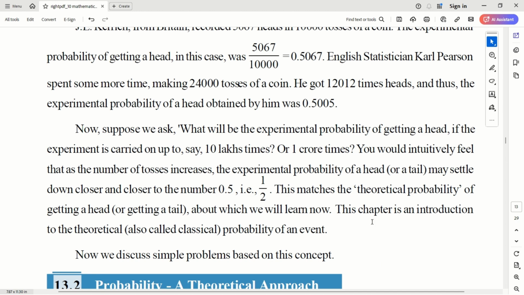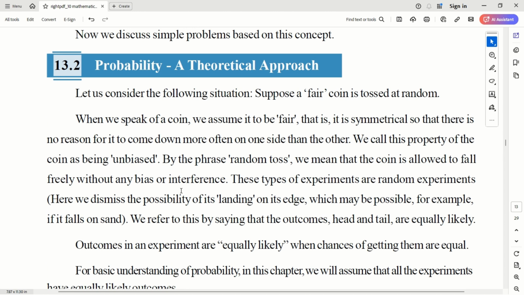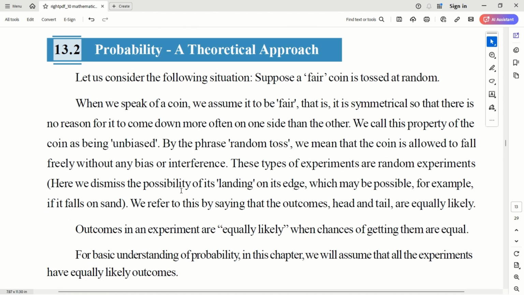Then what is the problem? Why don't you just do realistic experiments for every probability and then derive the probabilities? Why do you need a theoretical approach? The problem is that not all experiments are so easy.